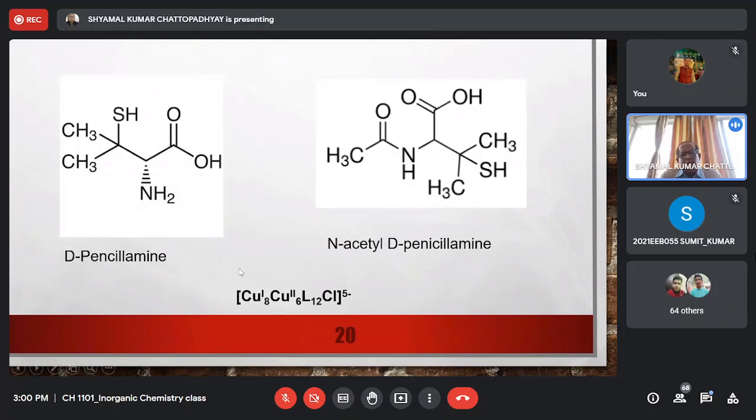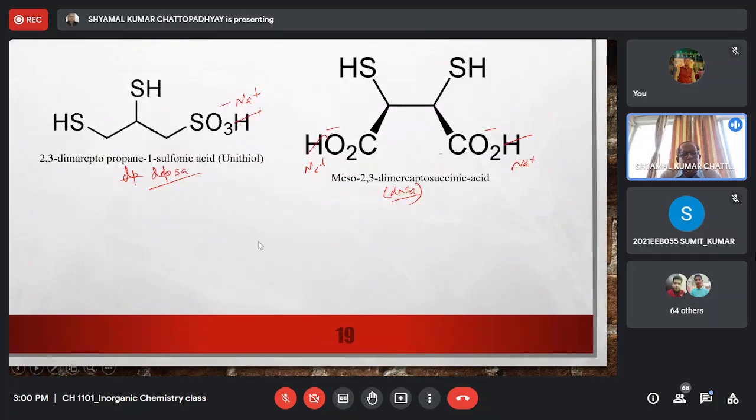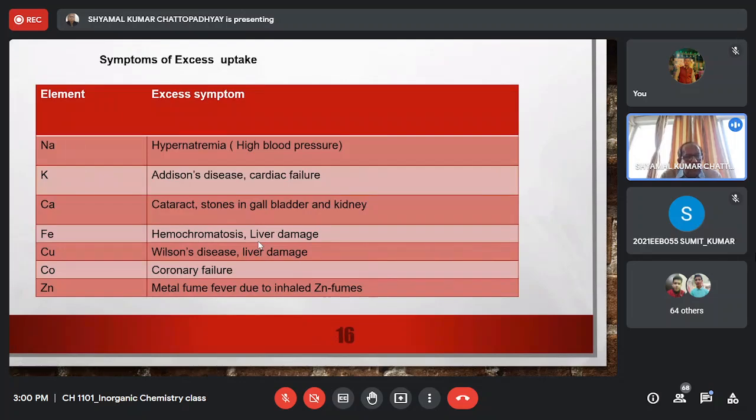Next, copper poisoning. I have told you the day before. For copper, excess copper leads to a disease called Wilson's disease, where excess copper is deposited in your liver, brain, retina, etc., and ultimately it will prove fatal, right?